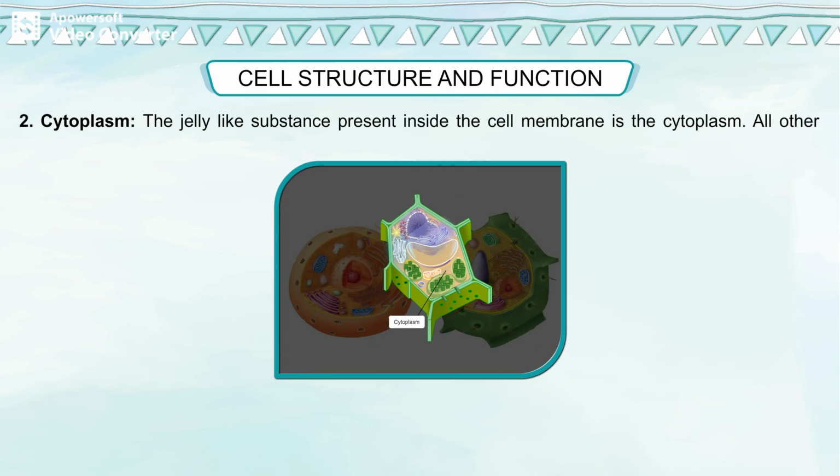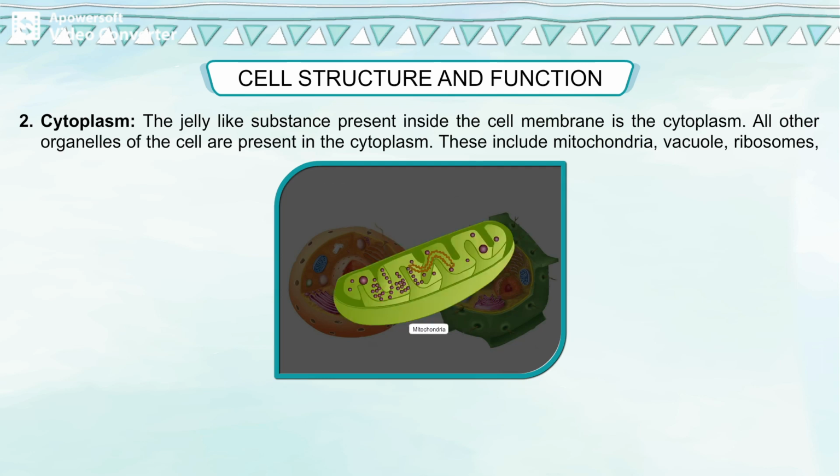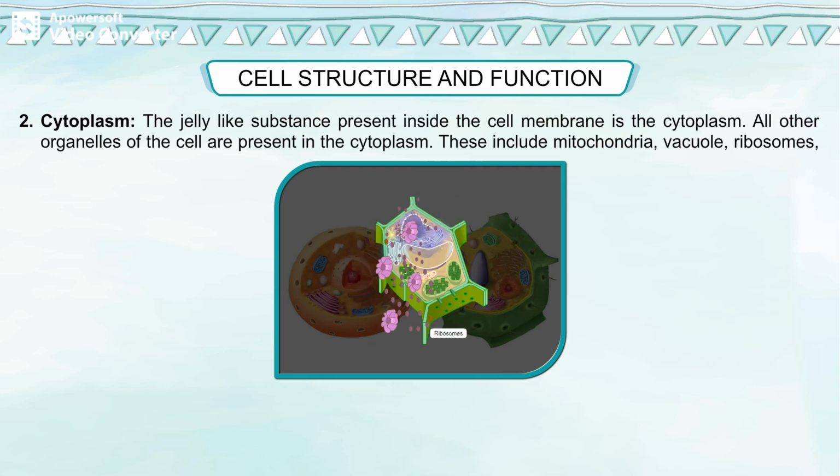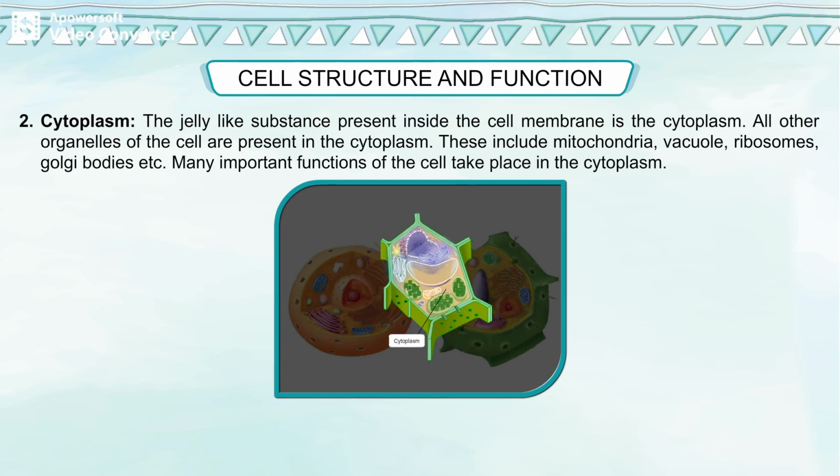Cytoplasm. The jelly-like substance present inside the cell membrane is the cytoplasm. All other organelles of the cell are present in the cytoplasm. These include mitochondria, vacuole, ribosomes, Golgi bodies, etc. Many important functions of the cell take place in the cytoplasm.